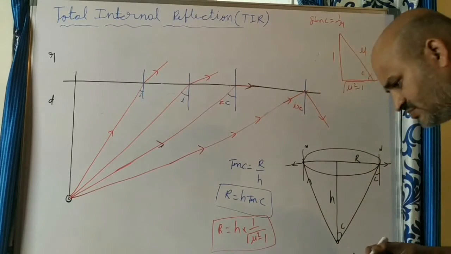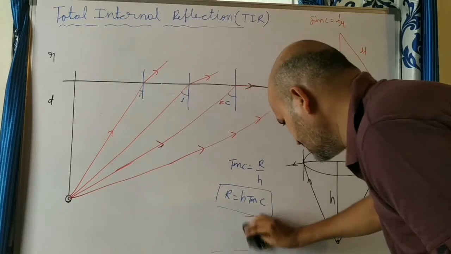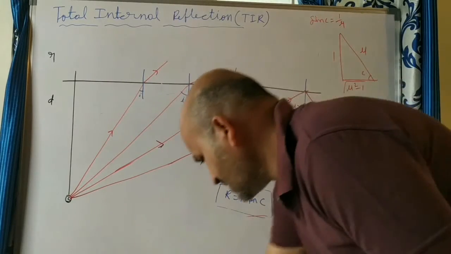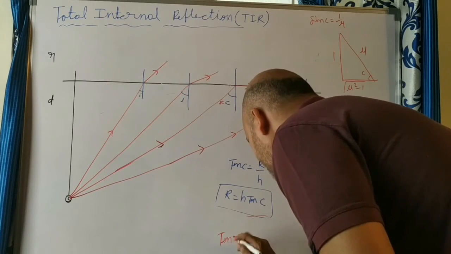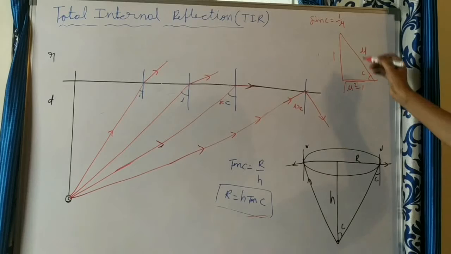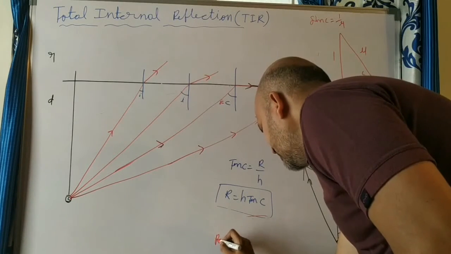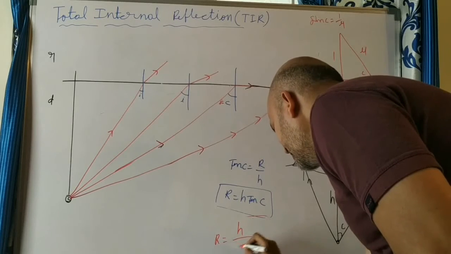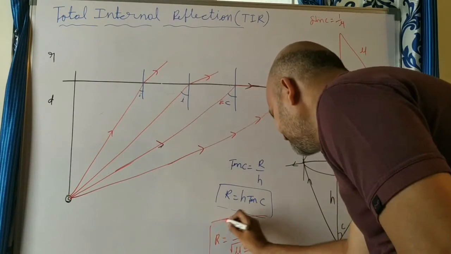Or otherwise simply you can write this equation. Tan C is equal to 1 by square root of mu square minus 1. So R is equal to h by square root of mu square minus 1.